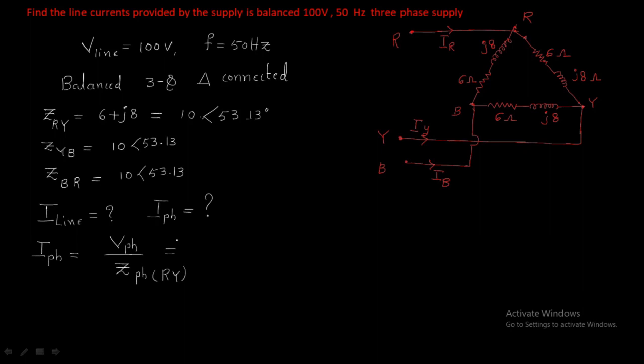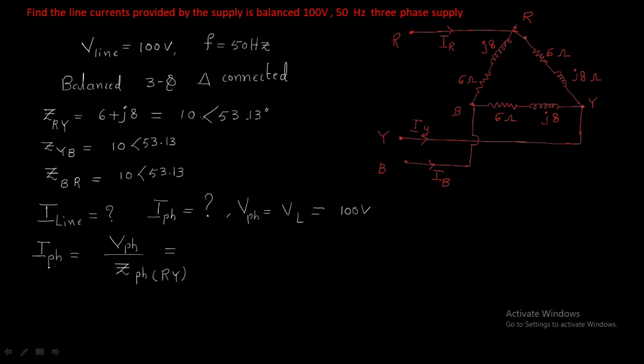If we take the first phase and we have only the line voltage, we would find the phase voltage as line voltage by root 3. But this is not line voltage by root 3, this is only the phase voltage. Why? Because it is a delta connected system. If it were a star connected system, then it would be divided by root 3. That's why the 100 volts is the phase voltage, equal to the line voltage.